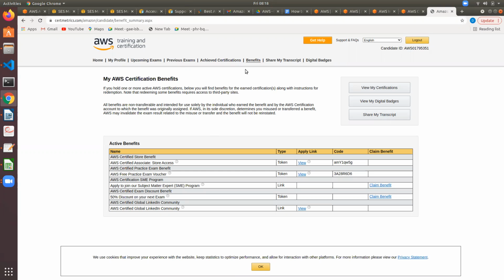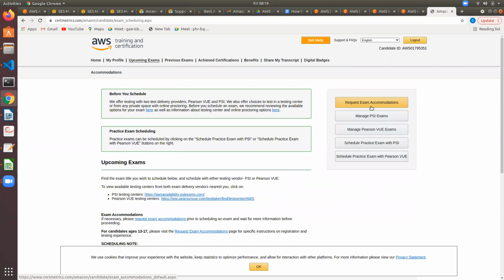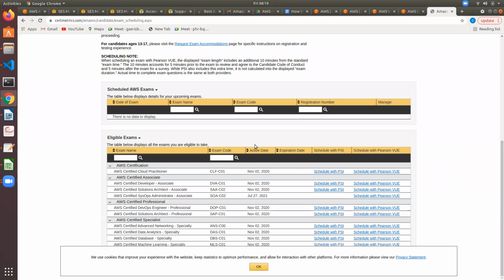And let us book an exam slot. Go to home, schedule a new exam, and upcoming exams, and schedule with PSI or View. View is the software which is providing your proctored online examination.